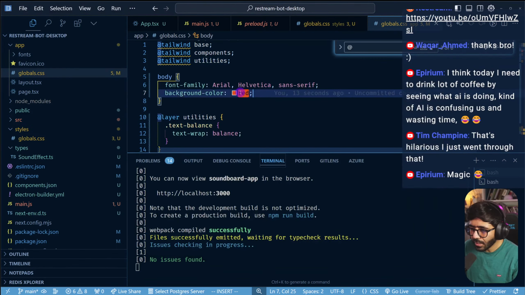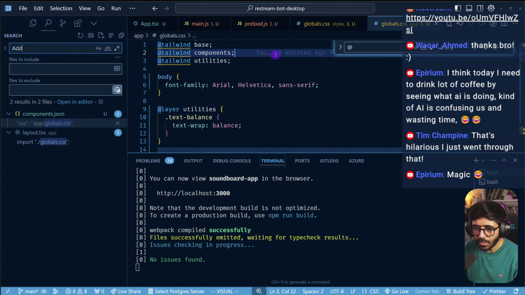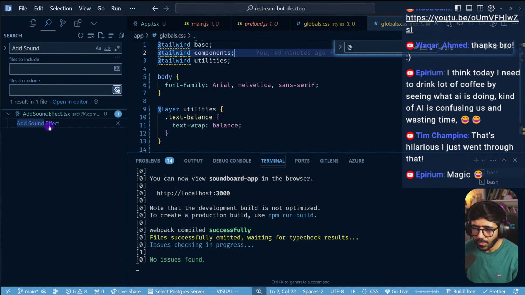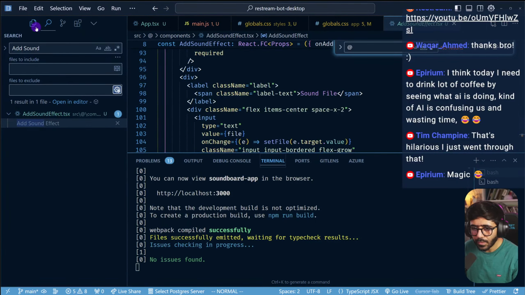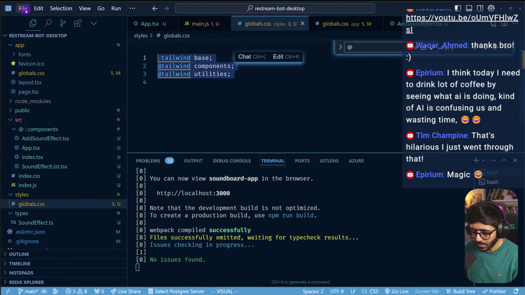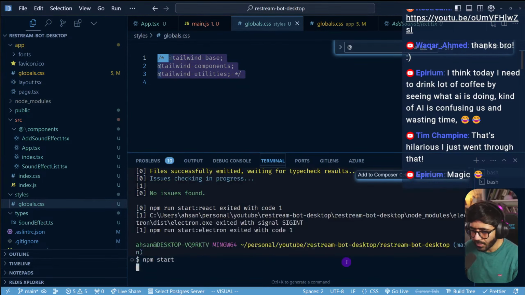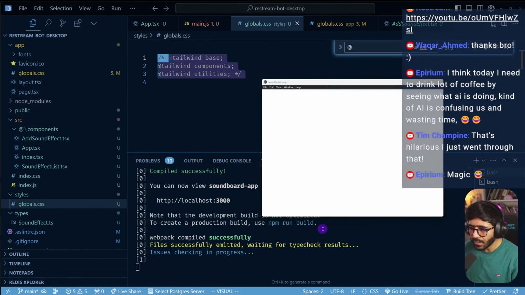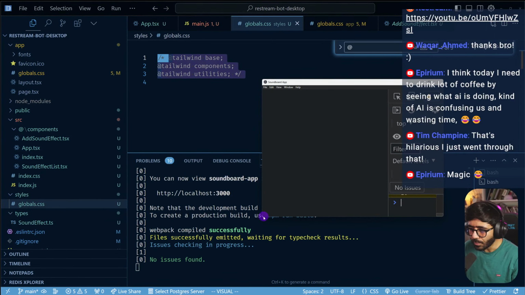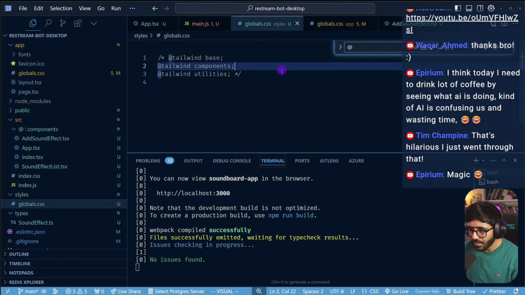So I can't really be sure about this because still there is like, let's go with this. So add sound effect. So this guy right now has a color, right? Button and button primary. I want to see which file basically triggers that. So if I save this guy, refresh now, nothing happens. Great. I want to try this again now. I want to see where the Tailwind CSS classes are coming from. Okay, so that's not the file. Which file is it? This is not the file.